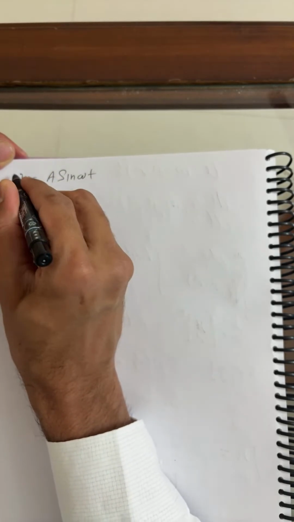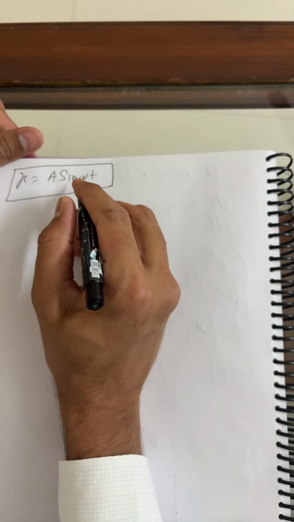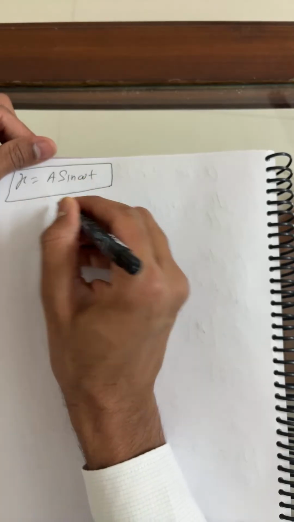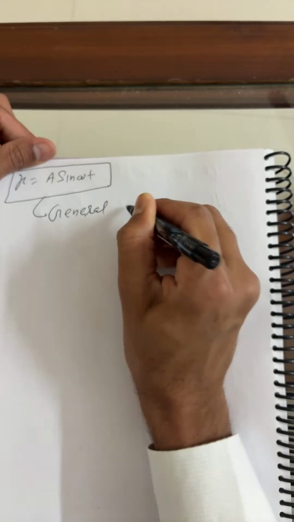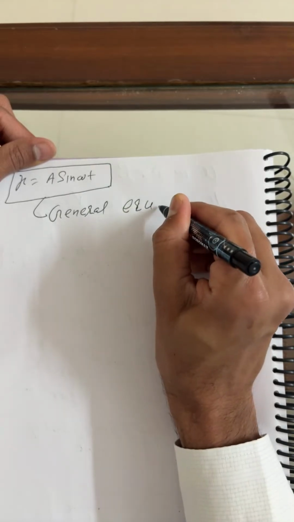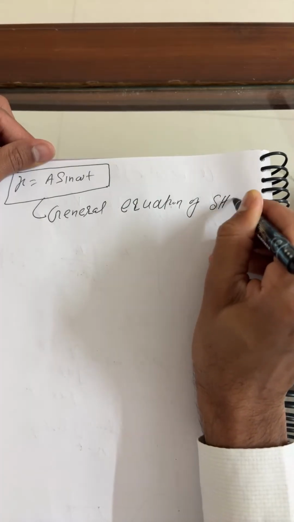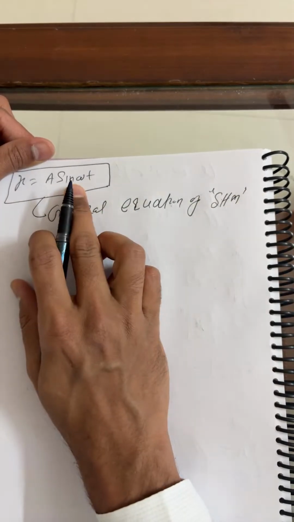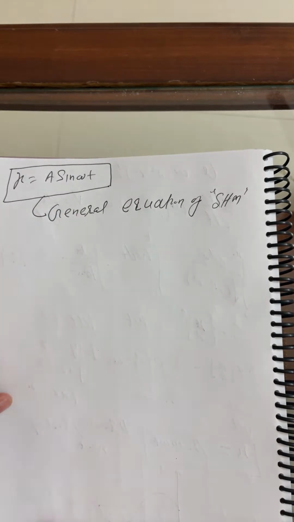Here I'm not considering the initial phase. This is known as the general equation of SHM. From now onwards, keep in your mind this general equation: x equals A sine omega t. Here I didn't consider the initial phase; for this condition I have taken it as 0.